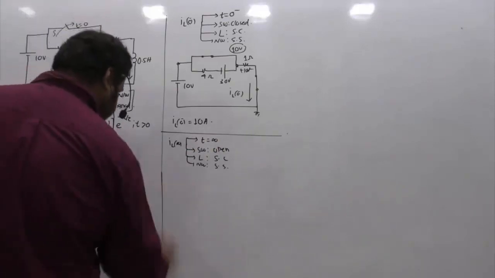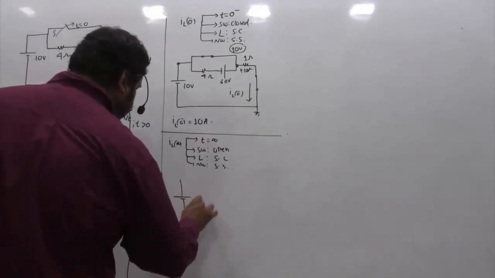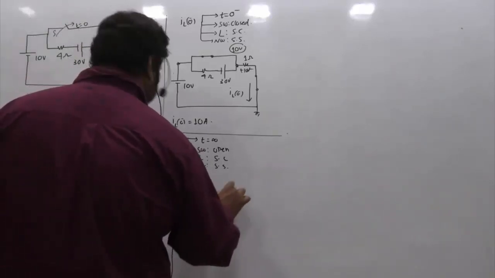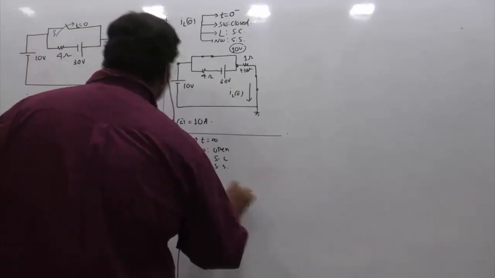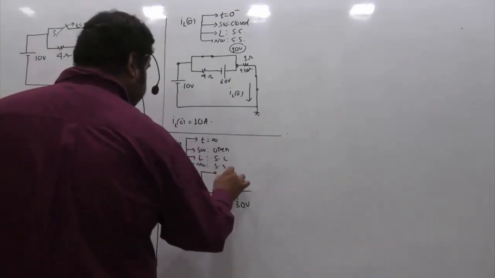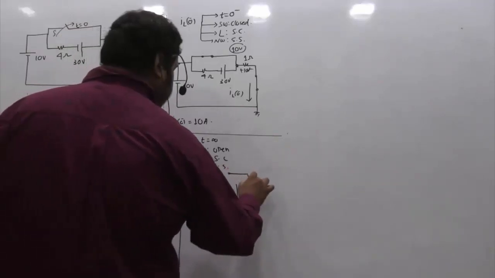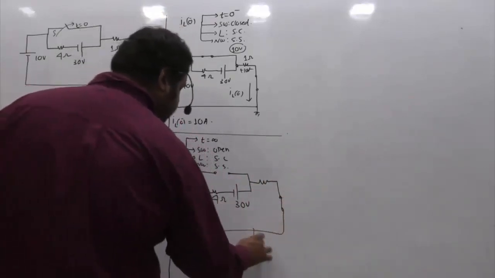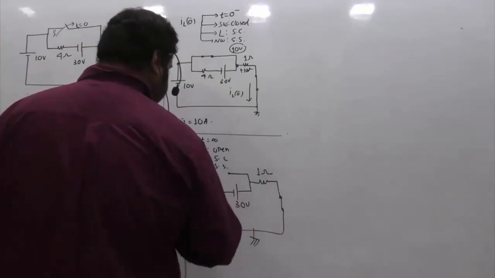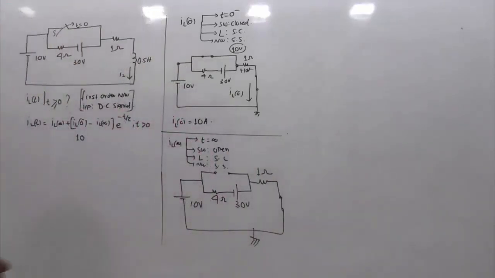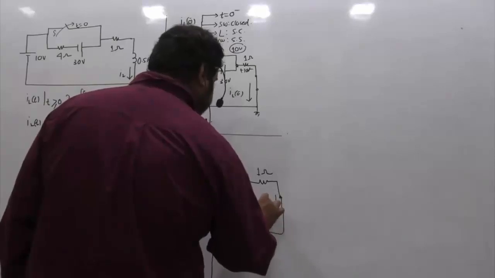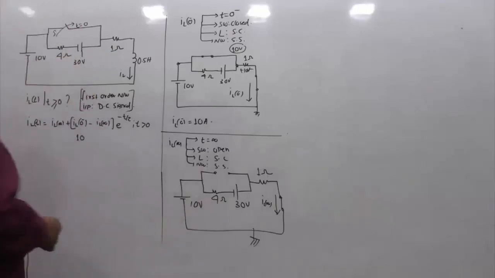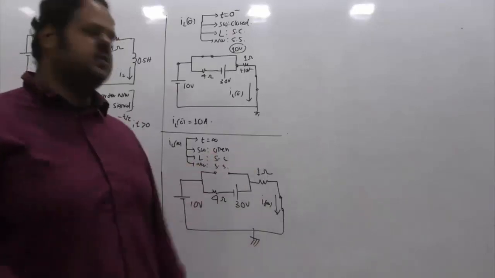So this is your 10. This is 4 ohm. This is 30 volts. The switch is open. And then you have 1 ohm and the inductor is shorted. So this is the ground, and this is 1 ohm. This particular current is what I mean by IL of infinity. So this is the network. I have just open circuited the switch and the inductor is shorted. So this is the corresponding circuit.